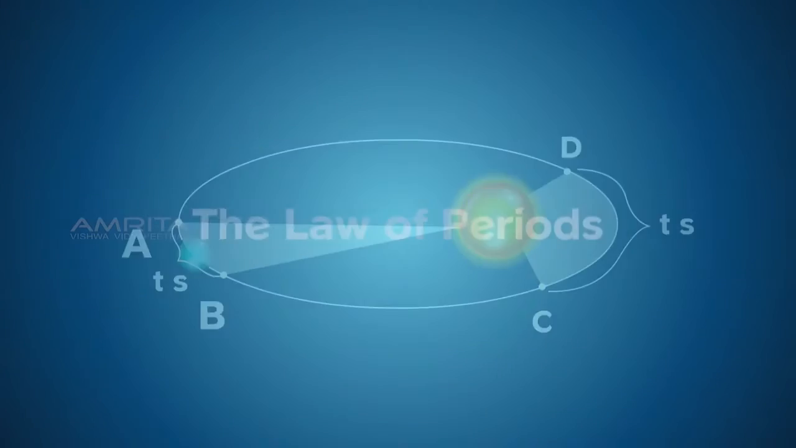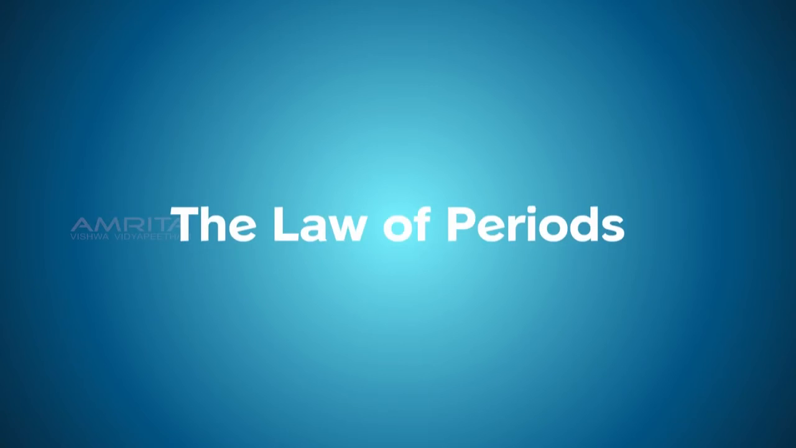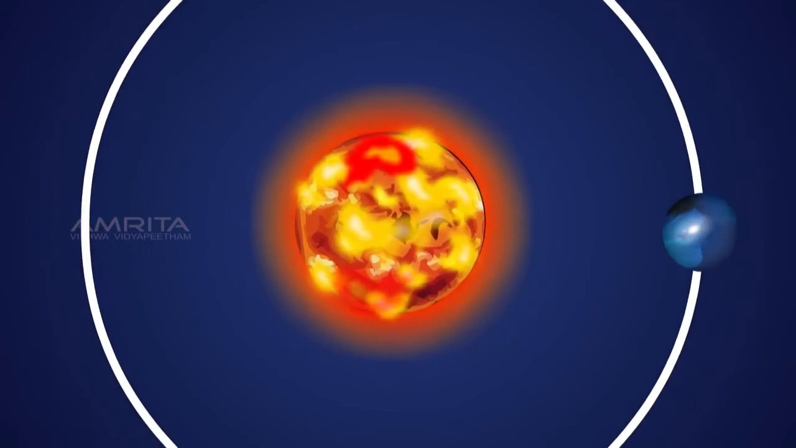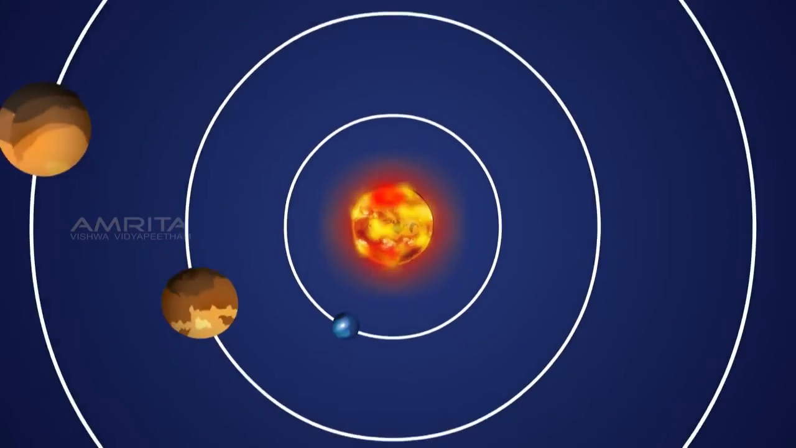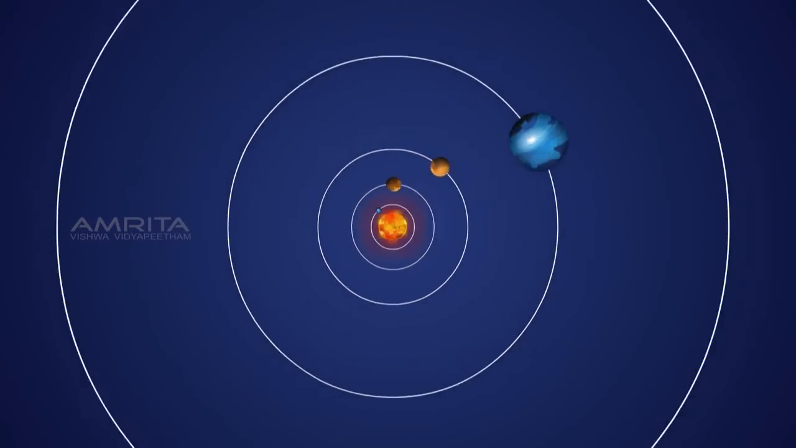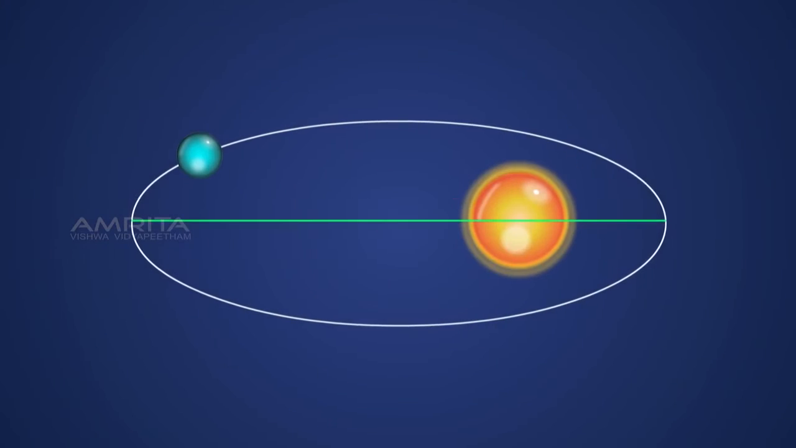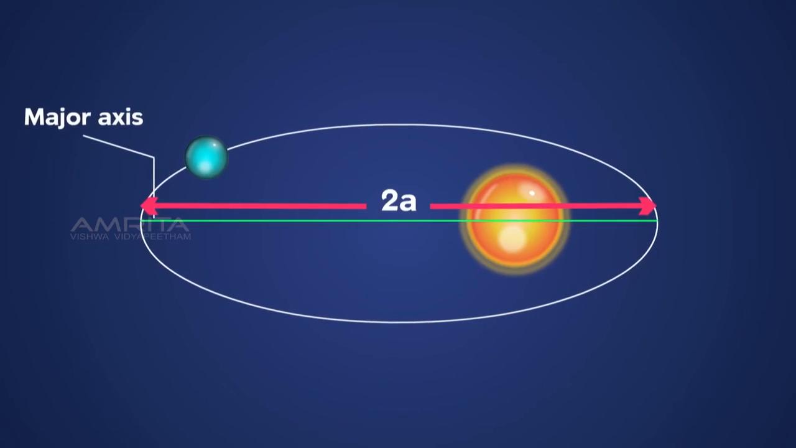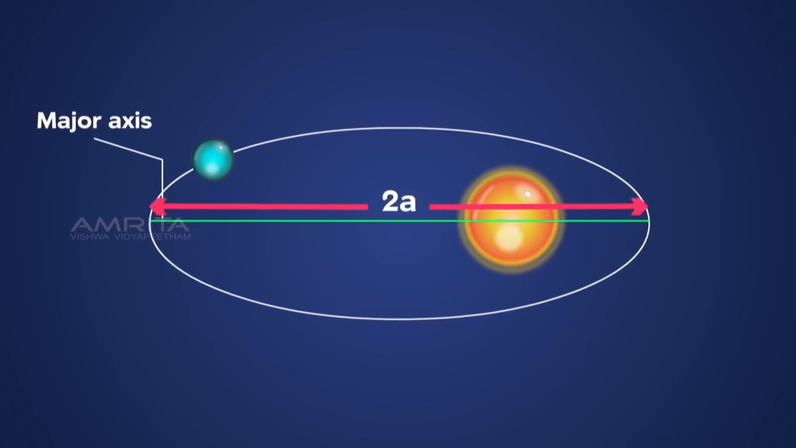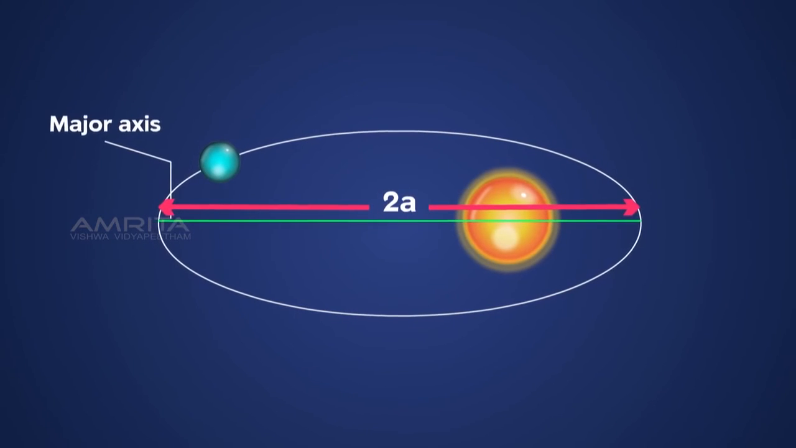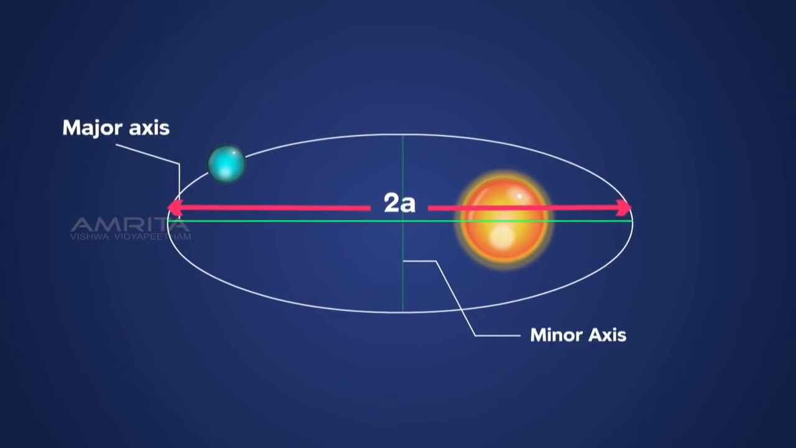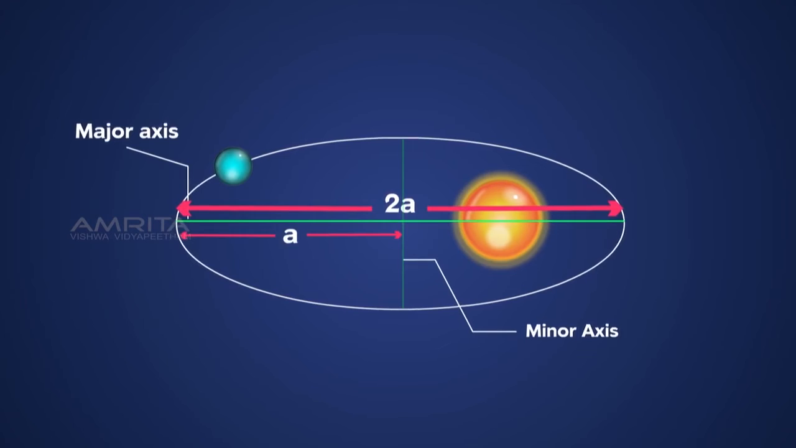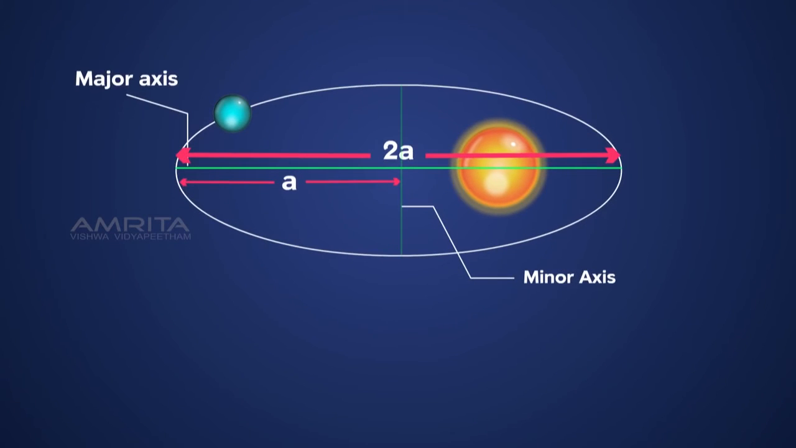The third is the law of periods. The square of the period of any planet about the Sun is proportional to the cube of the semi-major axis of its orbit. The length of the major axis is 2a. The distance between the point of intersection of semi-major axis on major axis to the orbit is a. Now, according to the law of periods, T square is directly proportional to a cube.